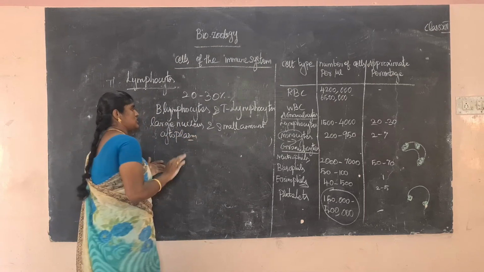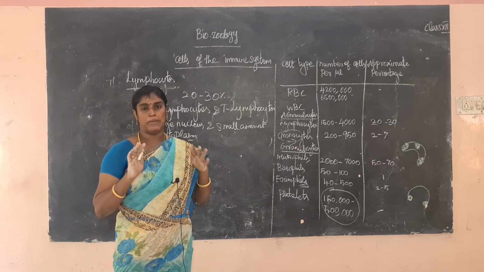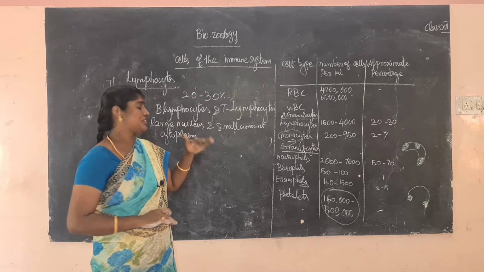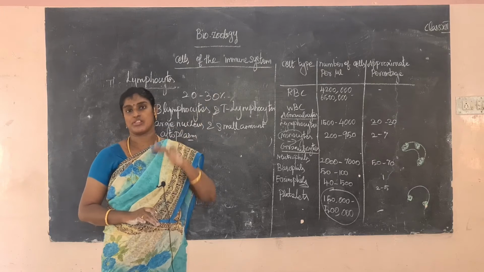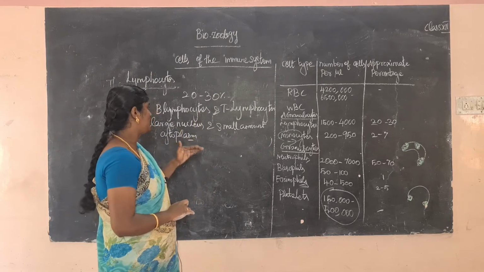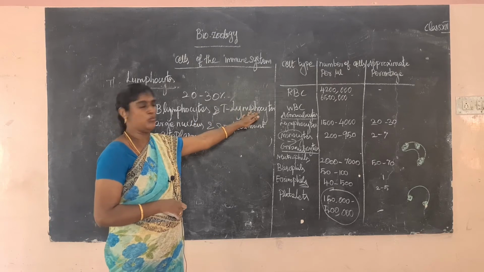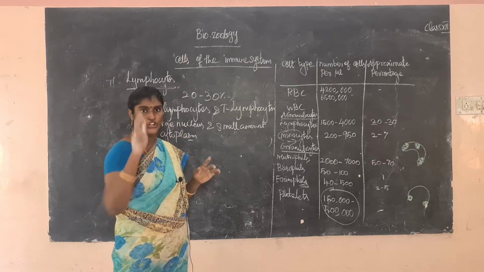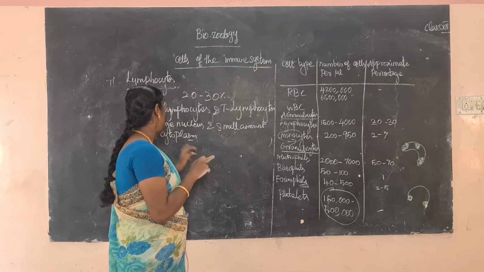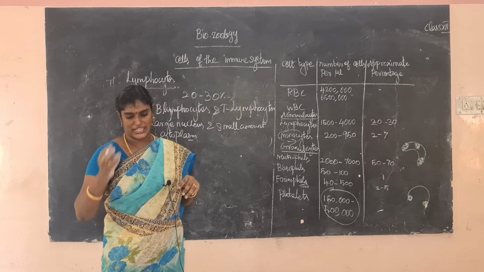This is the normal structure of lymphocytes. In normal blood, 20 to 30% of the white blood cells are called lymphocytes. Lymphocytes are divided into two types: B lymphocytes and T lymphocytes. A lymphocyte has a large nucleus surrounded by a small amount of cytoplasm.